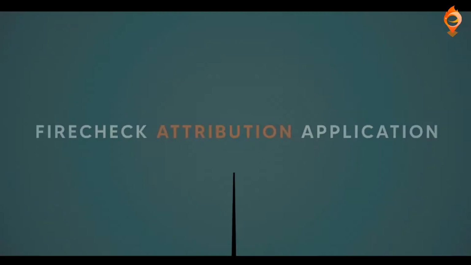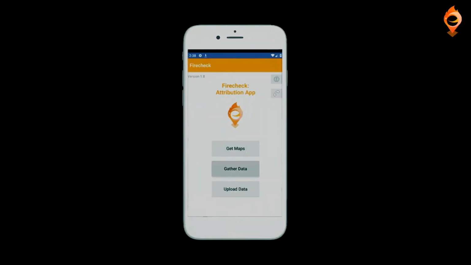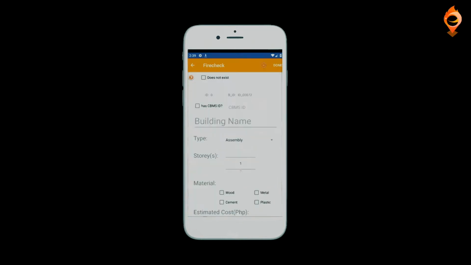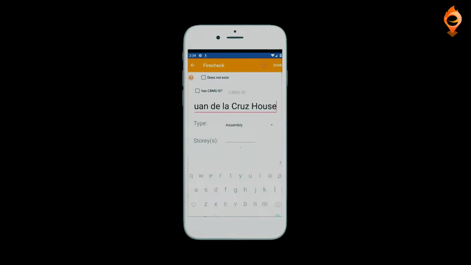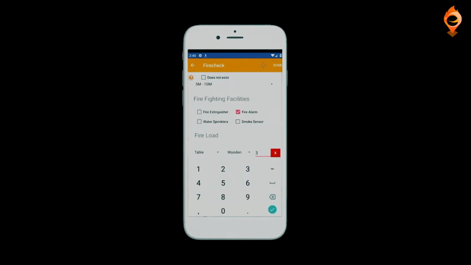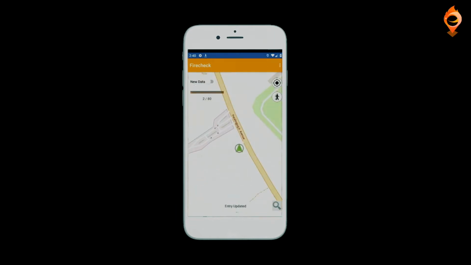FireCheck Attribution Application. The attribution application speeds up data collection by surveying geotag structures directly from the mobile device to a data server. The collected data can now be easily migrated to and processed in GIS software.